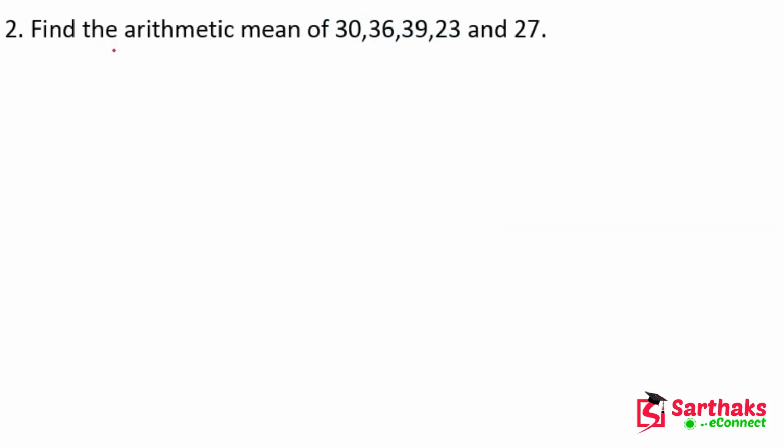Find the arithmetic mean of 30, 36, 39, 23 and 27. So again we have to find the mean. Mean is equal to the sum of observations, 30 plus 36 plus 39 plus 23 plus 27, divided by what? 1, 2, 3, 4, 5. There are 5 observations, so we divide by 5. After solving this, we get 31. So this is the answer of this question. I hope you understand these things.